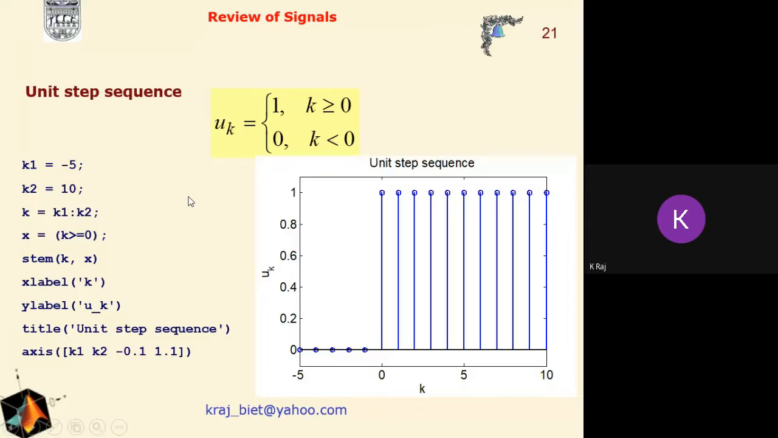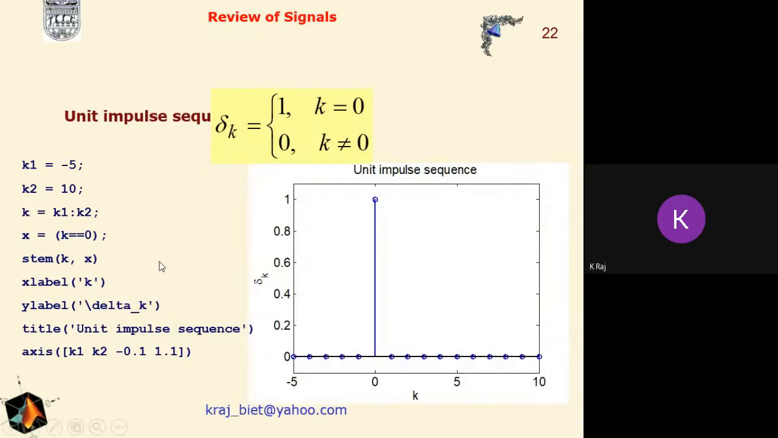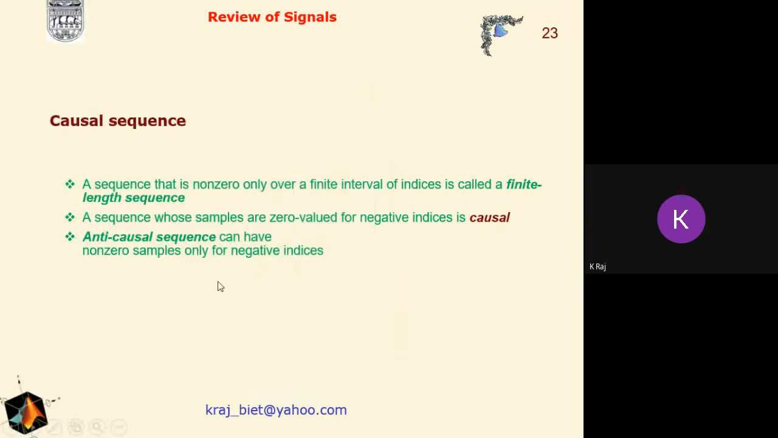It is the same as the unit step signal in the continuous time domain, where we have to describe the values of k ranging from k1 to k2, with a gap between k1 and k2. In order to draw discrete time signals, we have to use the stem function. The unit impulse sequence can also be generated using the stem function.